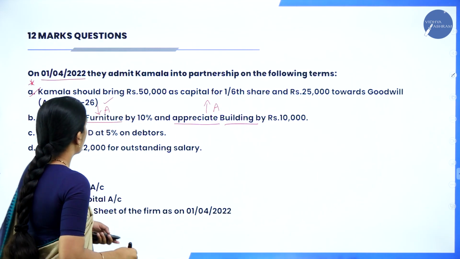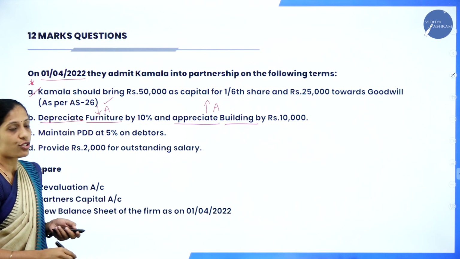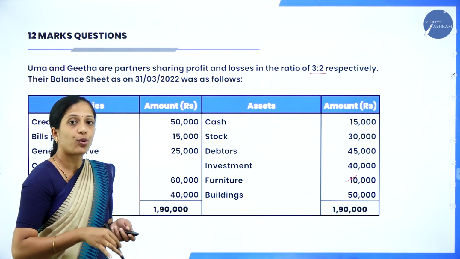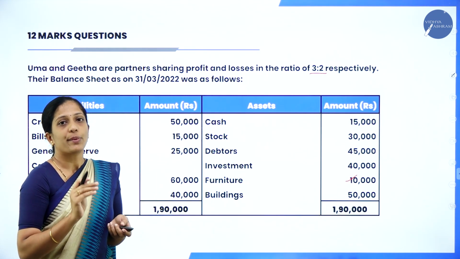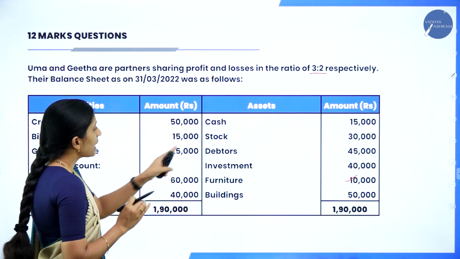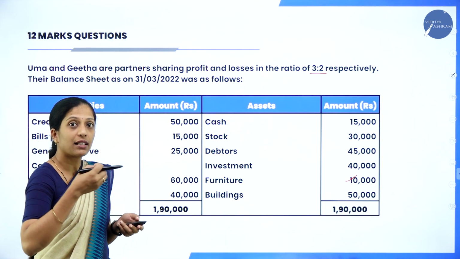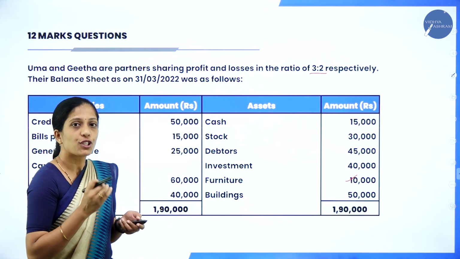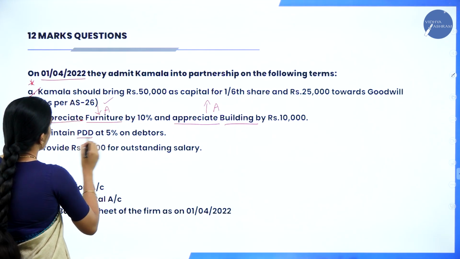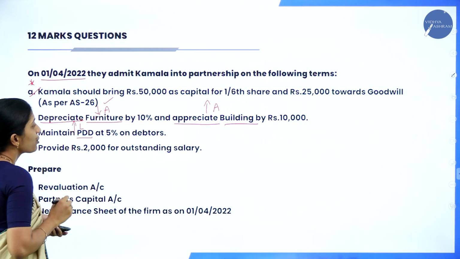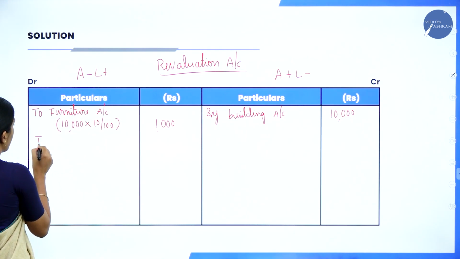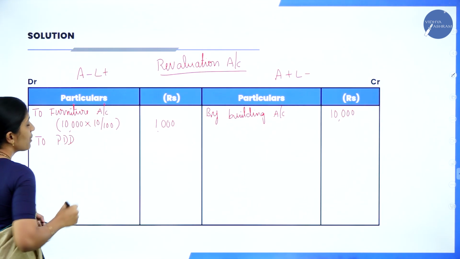Next one, maintain PDD at 5% on debtors. Now, let us see whether we have PDD here in the debtors. No. Now, they have told us to maintain. Remember, anything which is deducted from debtors is a liability. Now, PDD is what? Liability. Now, here in the balance sheet, it is not there. But in the adjustment, they have told us to maintain, which means that your liability has increased. So, increase in liability. So, where do you record increase in liability? That is L plus, here in the debit side, to PDD.